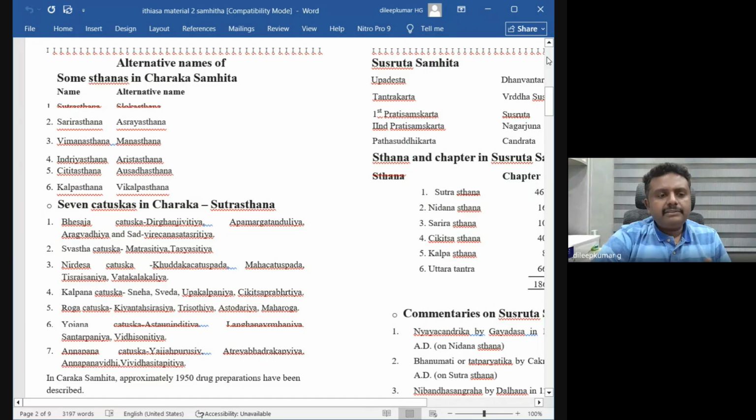In the fifth 4 chapters, he explains Roga Chatushkas. The sixth is Yojana, how to make a plan and so on. The seventh is Annapana Chatushka. For the last 2 chapters, he has not given any name. This is the classification of Chatushkas given in Charaka Sutra Sthana.